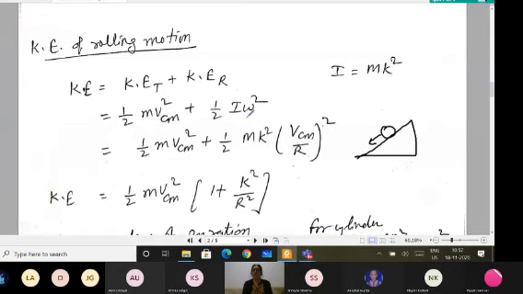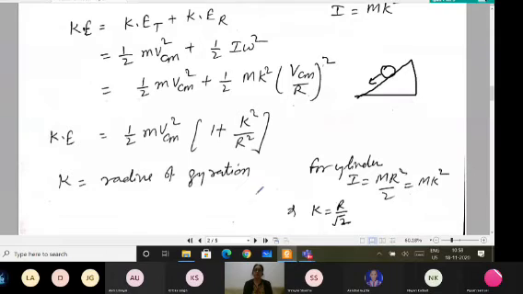So if I put the value of I here, that is m k square, and since you know v equals R omega, you can take omega as v center of mass upon R. Now if you put these values of I and omega and take half m v CM square common, inside I get 1 plus k square upon R square. This is the total kinetic energy.